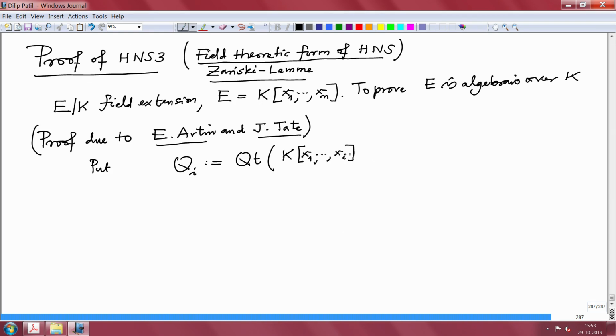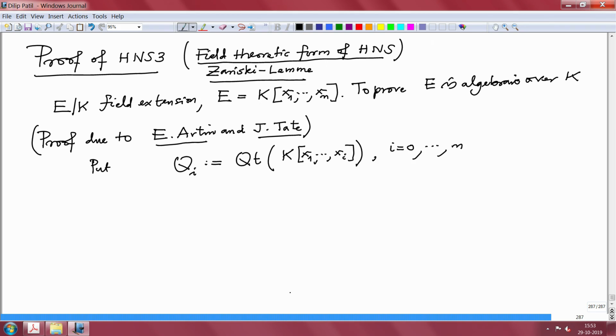This is an integral domain because it is a subring of a field, and therefore the quotient field makes sense, and I am taking i from 0 to n.